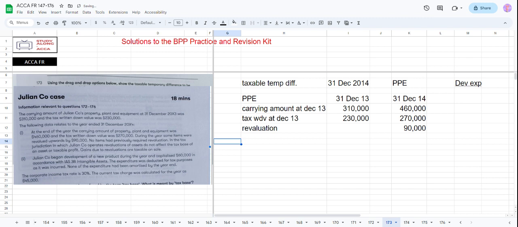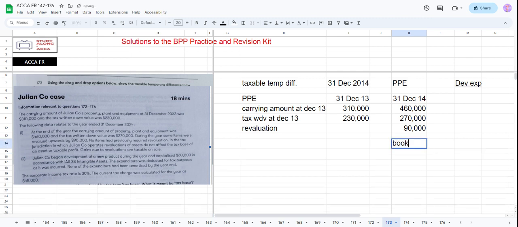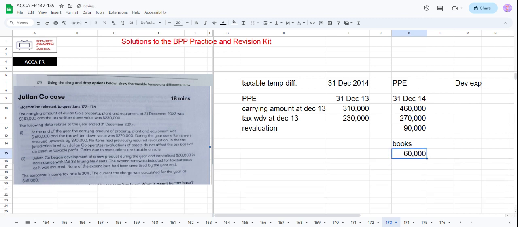And second thing, this company began development of a new product during the year and capitalized 60,000 in accordance with IAS 38 intangible assets. The expenditure was deducted for tax purposes when it was incurred. None of the expenditure had been amortized by the year end. Okay. So in the books, as of 31st December 14, they have capitalized 60,000.